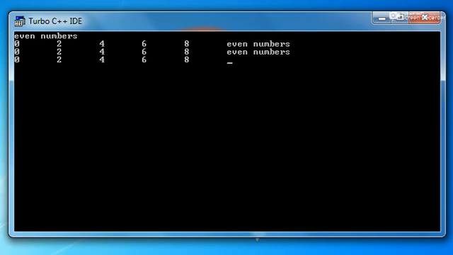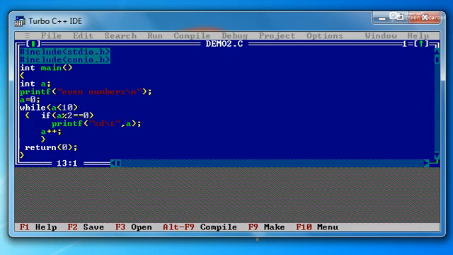If you don't want to show all the outputs, and you want to see the output of only the last or currently executed program, then use CLR SCR. And if you don't want to use Alt F5 again and again, use getch.